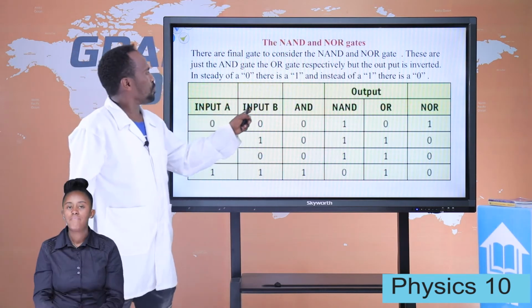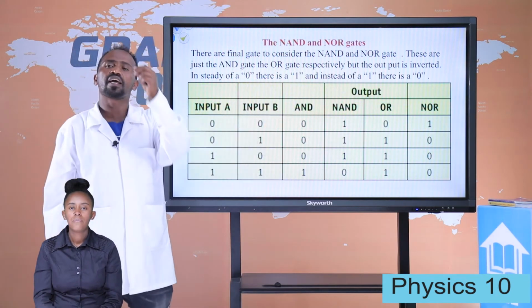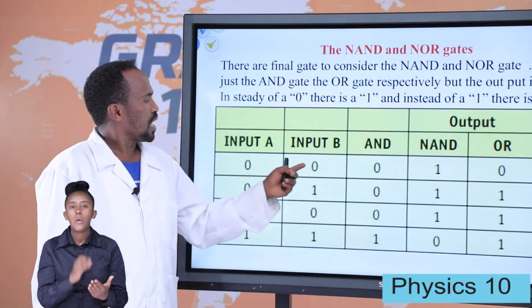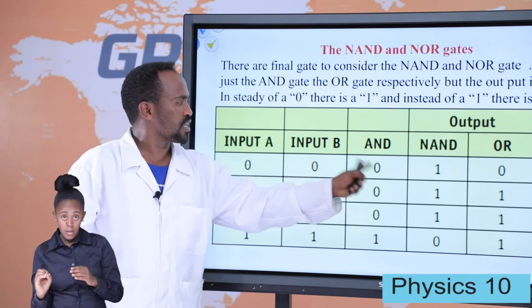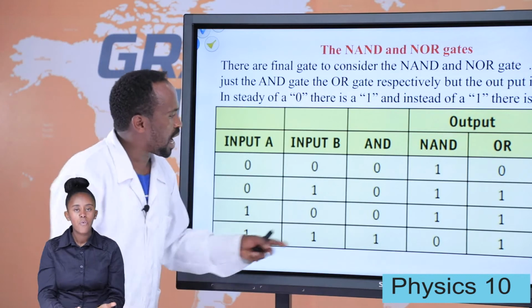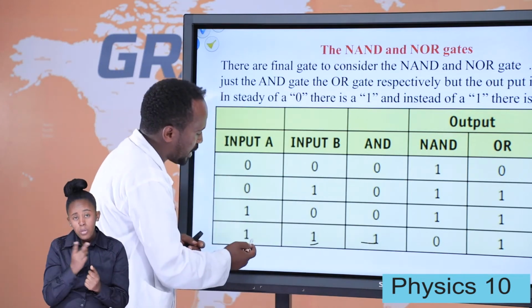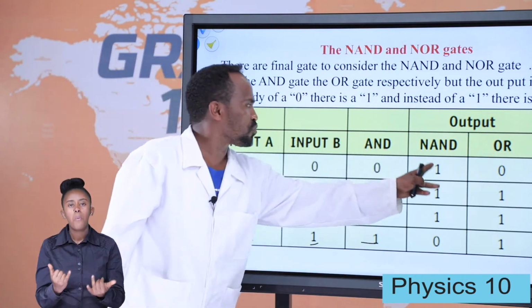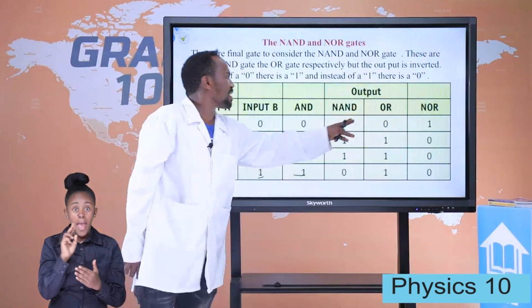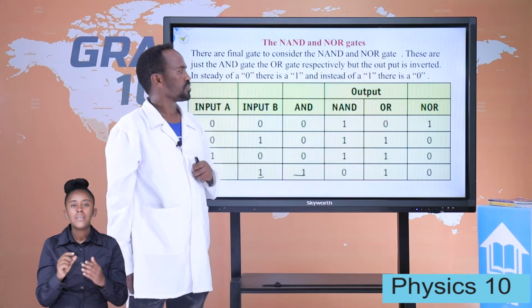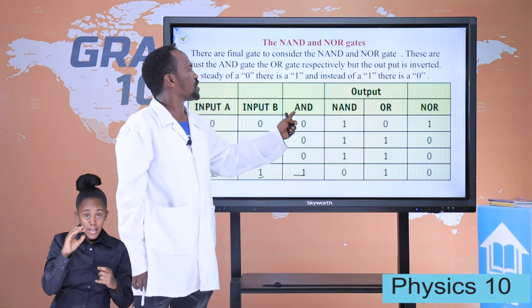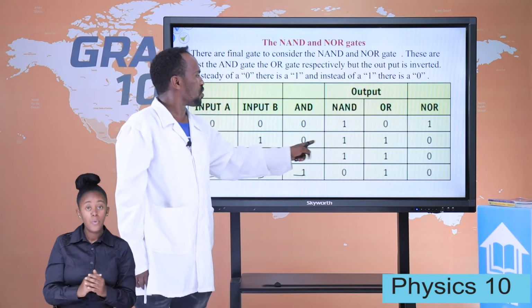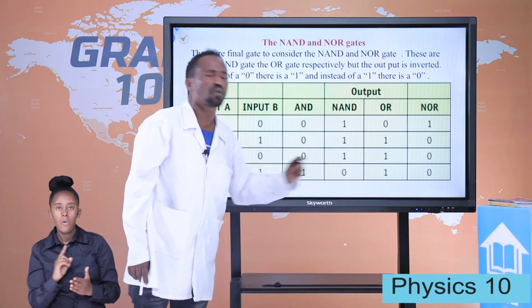Input A, input B. For AND, we get 1 if both of them are 1. And if input A is 0 and input B is 0, the output is 0. Therefore, we get 1 only if both input A and input B are what? 1. Now let us come to this one. NAND is the opposite of the AND gate. If the AND gate is 0, it is 1. If it is 1, it is 0, since they are opposite.